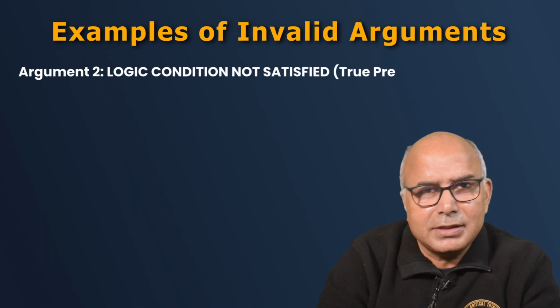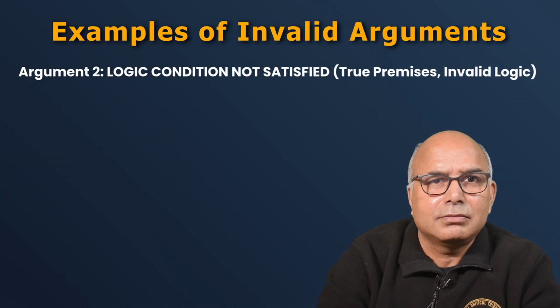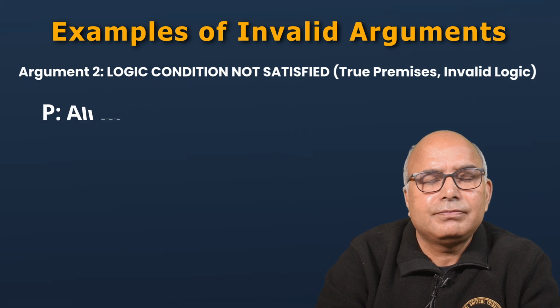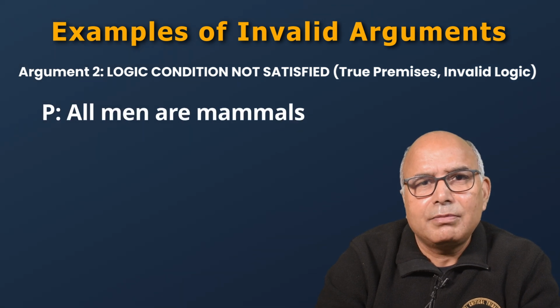And therefore, despite having the right logic, the conclusion is false. The second type of error we commit is when the premises are correct, but the logic is wrong. That means the logic condition is not satisfied. For example, all men are mammals.